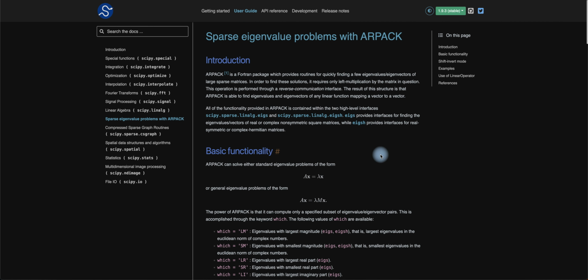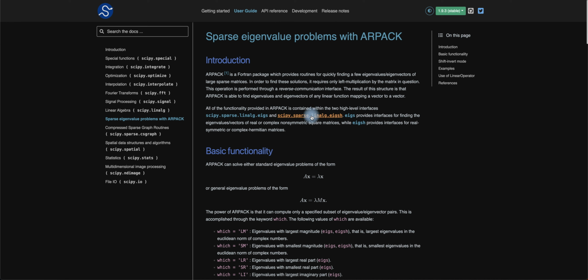Sparse eigenvalue problems, right? They've got all the stuff there when you deal with ARPACK, which is a Fortran package that provides routines for quickly finding a few eigenvalues and eigenvectors of large sparse matrices, right? In order for these solutions to be found, it requires left matrix multiplication only by the matrix in question, which is performed through a reverse communication interface, which ARPACK basically needs, right? And that's what ARPACK is basically used for. We've got the functionality that's produced in that.